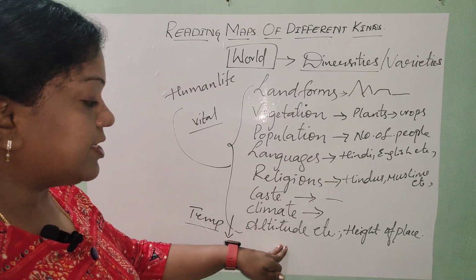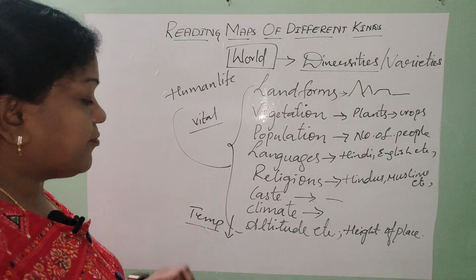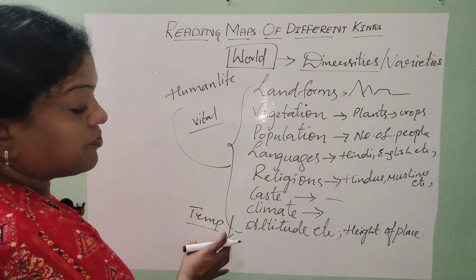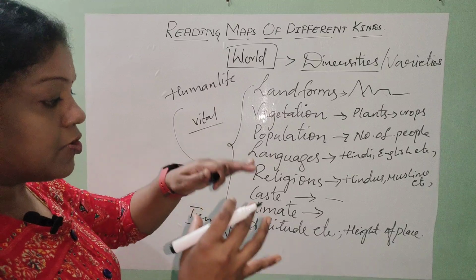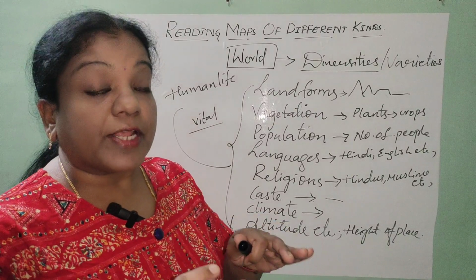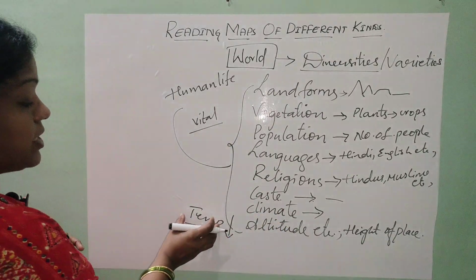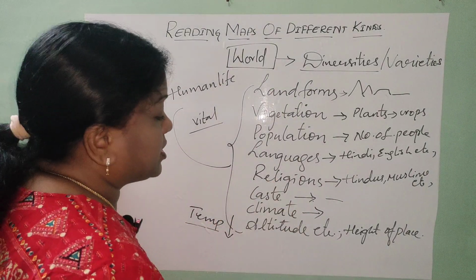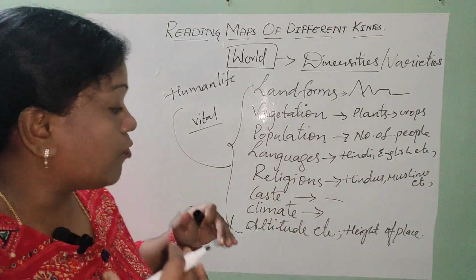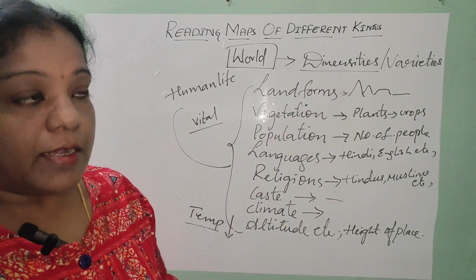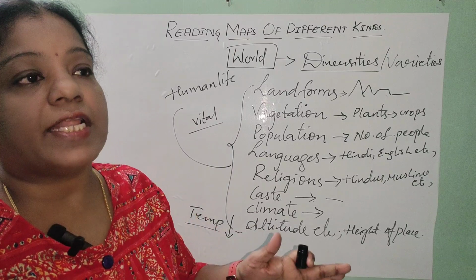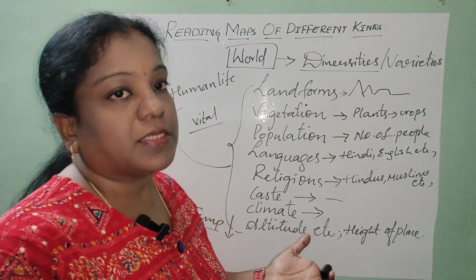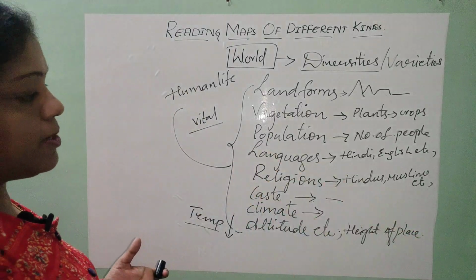What do you mean by altitude here? Height of a place. So if the height of a place is very high, automatically the temperatures fall down. If the height of the place is low, automatically the temperatures will increase. So temperatures depend on the altitude. In the same way, the climatic conditions, all the places never go with the same climatic conditions. In north zones, south zones, definitely it varies. Coming from the west to east, the climatic factors are changing. They vary from one place to another place.